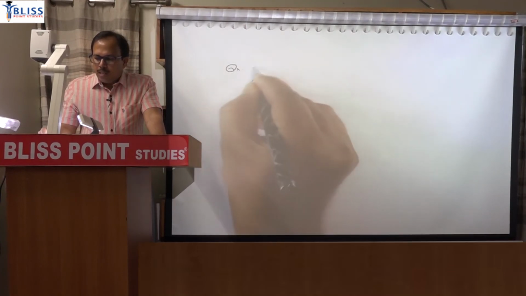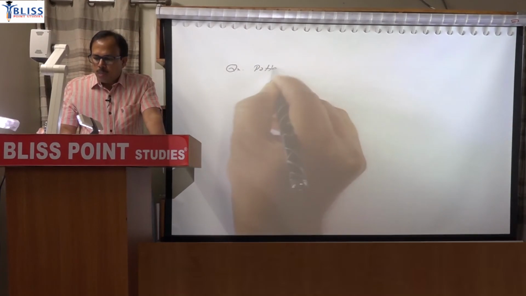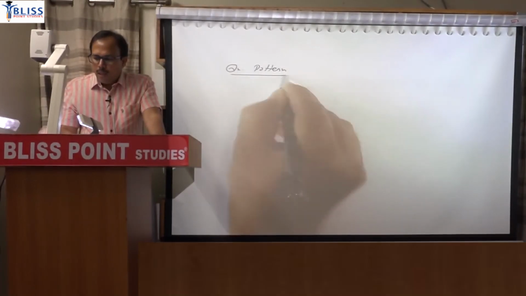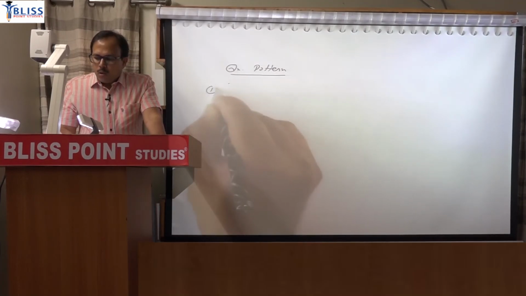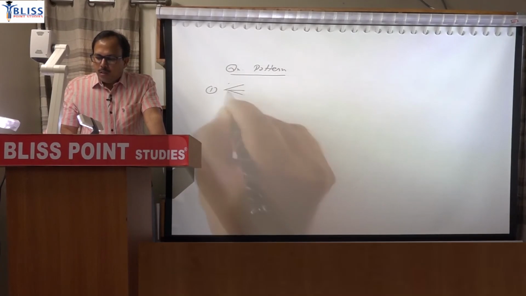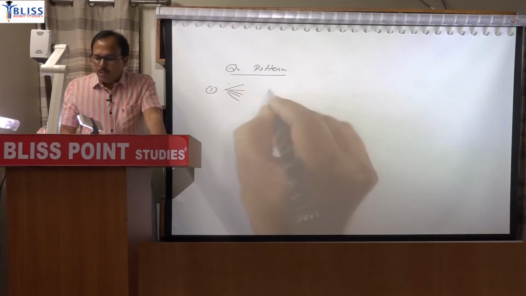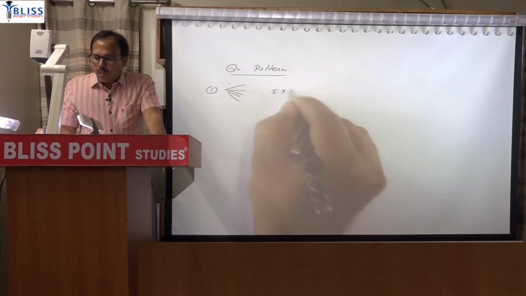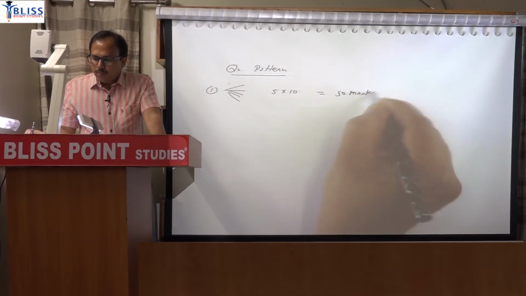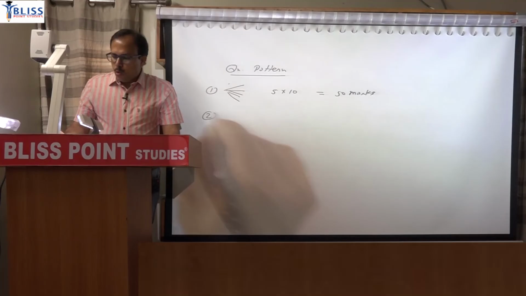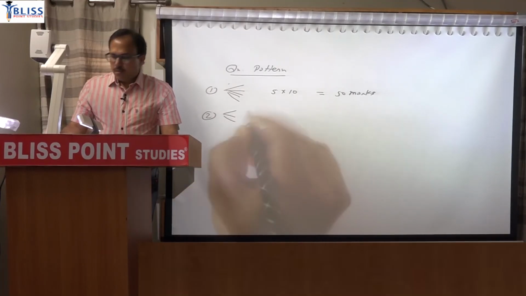I will explain that by explaining the question paper pattern. So in any paper, paper 1 or paper 2, question number 1 will have 5 parts. Each question will carry 10 marks. Question number 2 will have 3 parts.